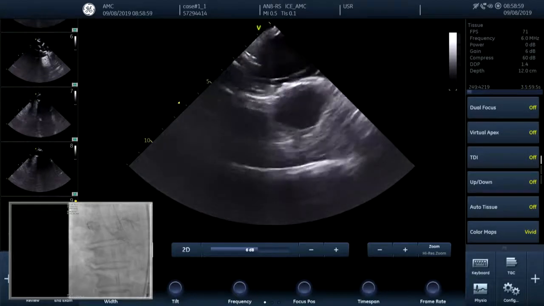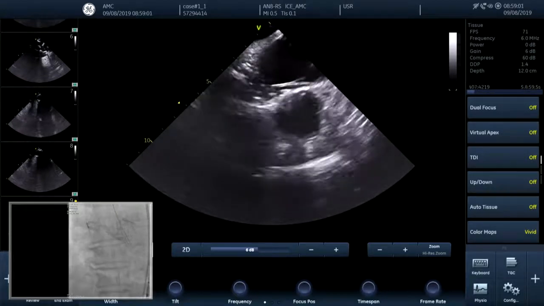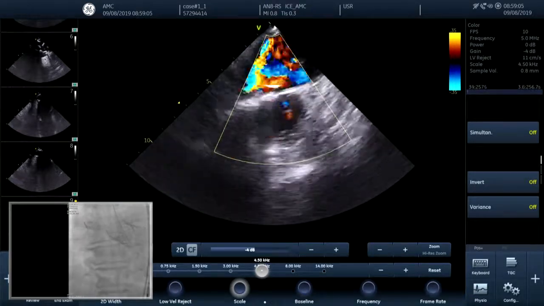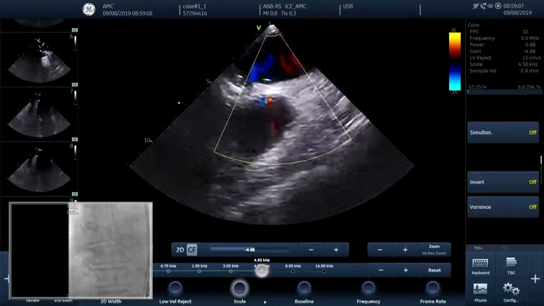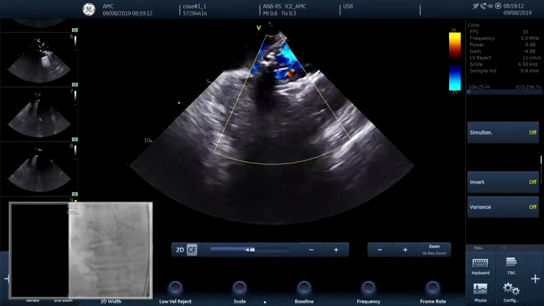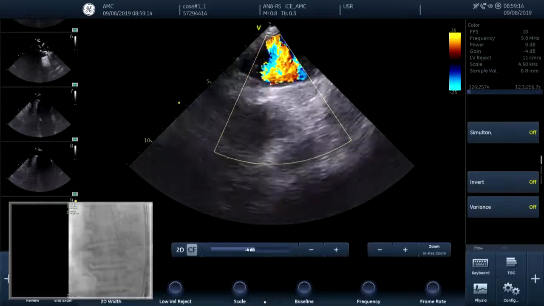I think it would be helpful if they would explain a little bit, because I'm sure not all of us are familiar with ICE in TAVR. It's a good challenge. It's a very good demonstration for us. Yes, you can see the wire over there. Okay, this is a long axis.